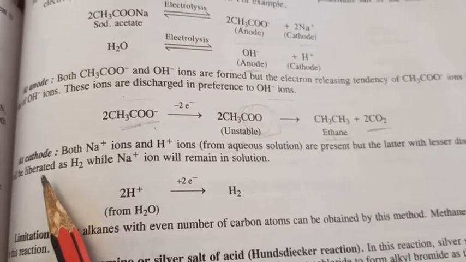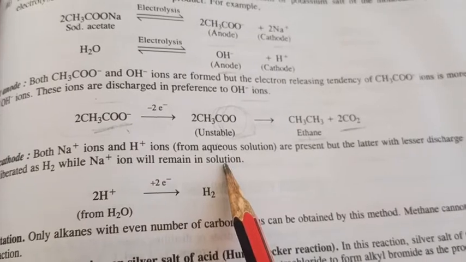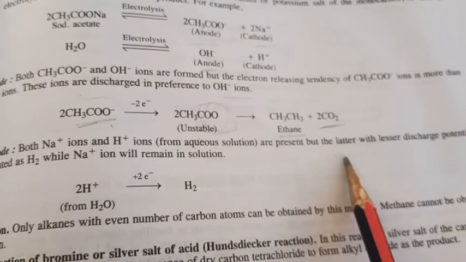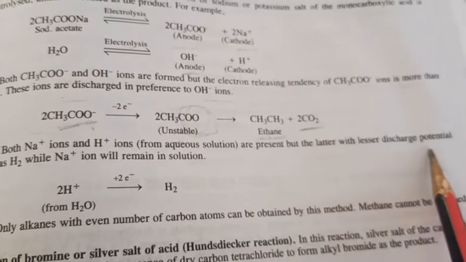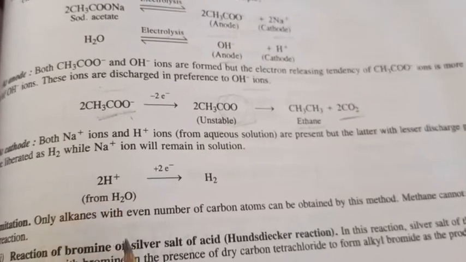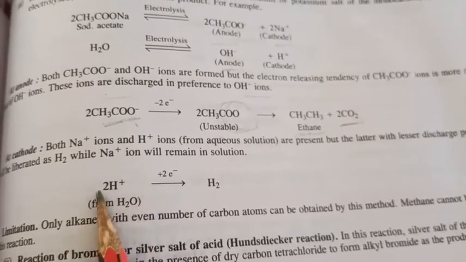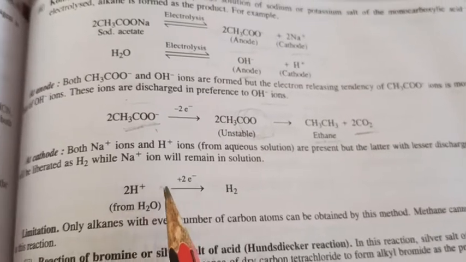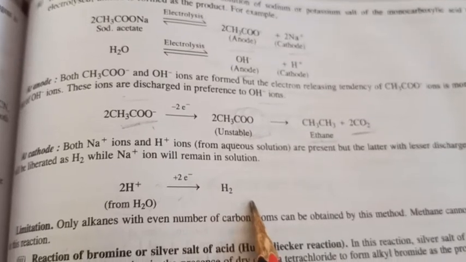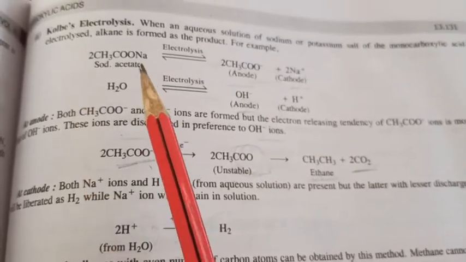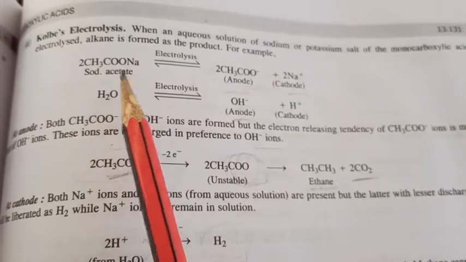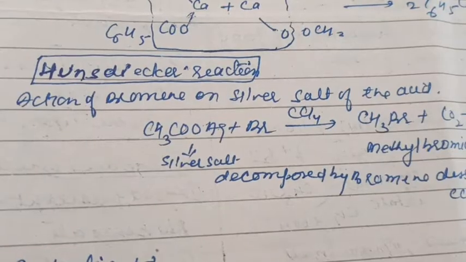In this way, at the cathode, both sodium and hydrogen ions are present in the aqueous solution, but hydrogen ion is discharged in preference to sodium ion. So the hydrogen ion from the water takes up the electron, reduction occurs and hydrogen gas is formed. So from Kolbe's electrolysis, there is formation of alkanes from carboxylic acids.